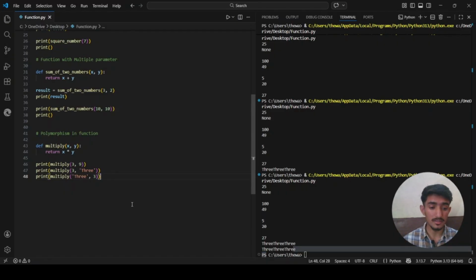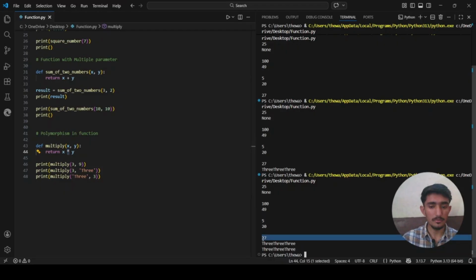You are asking yourself why the same function, the same operator, gives completely different behavior. Let's understand why. In the first line, both x and y are integers, so this symbol performs arithmetic multiplication, 3 multiplied by 9, which is 27. That's why 27 printed. In the other line, one argument is an integer and the other argument is a string, so the multiply operator repeats the string that many times.